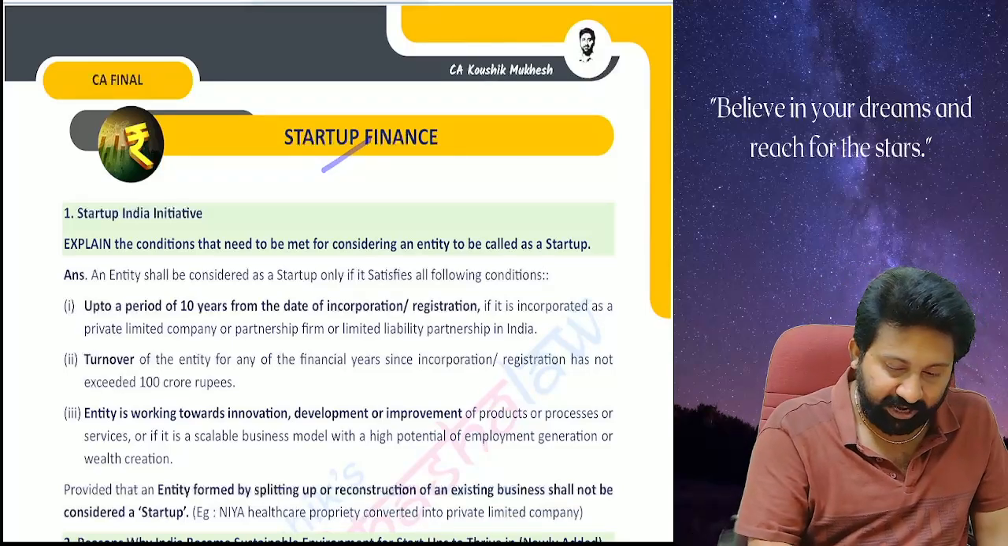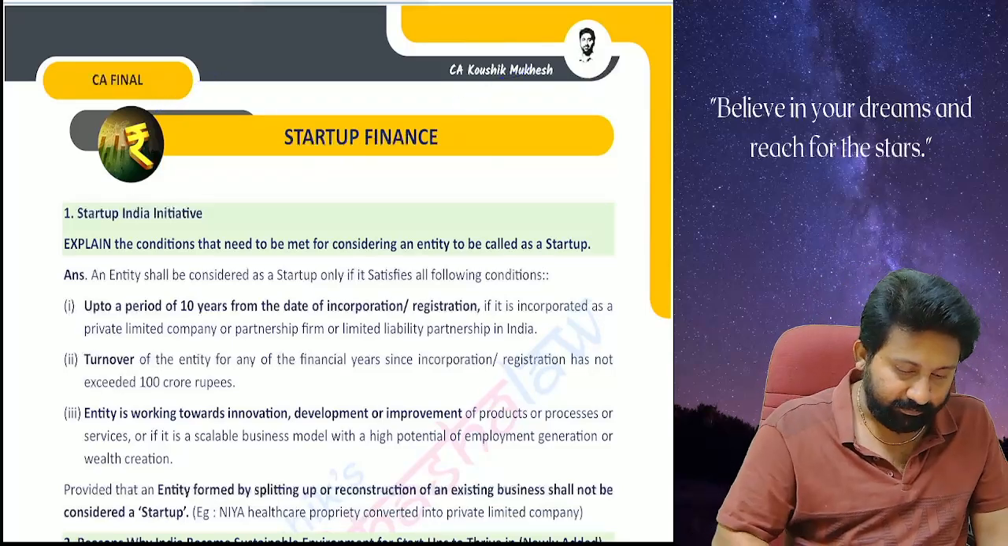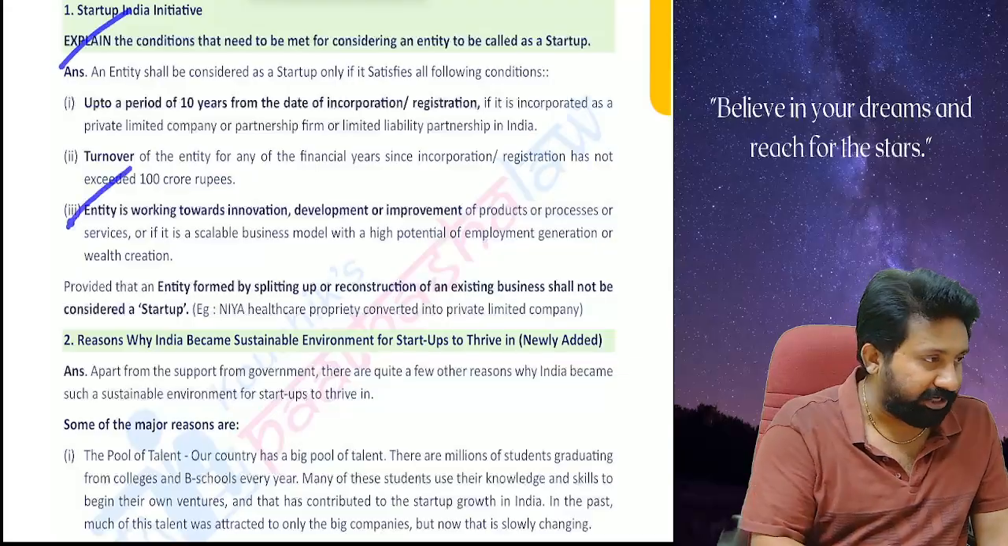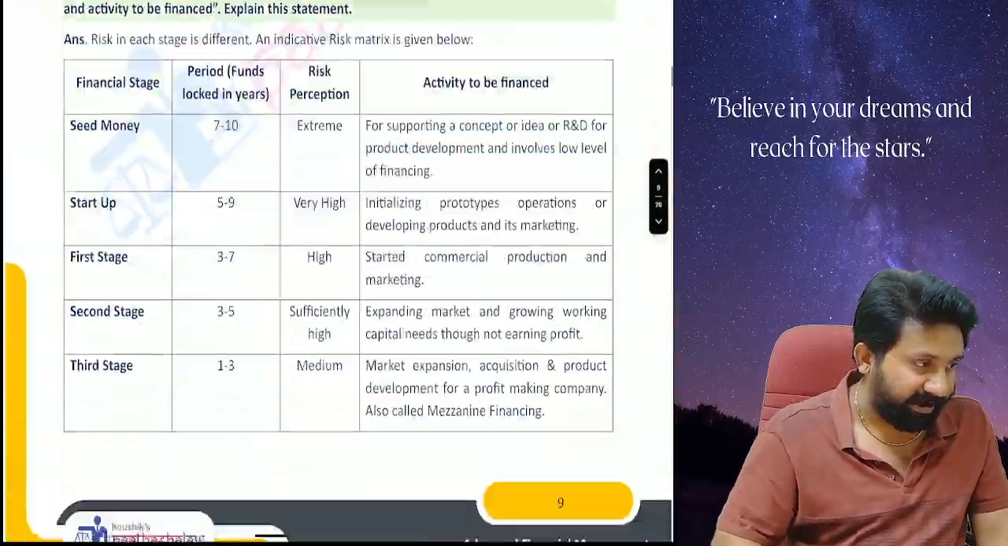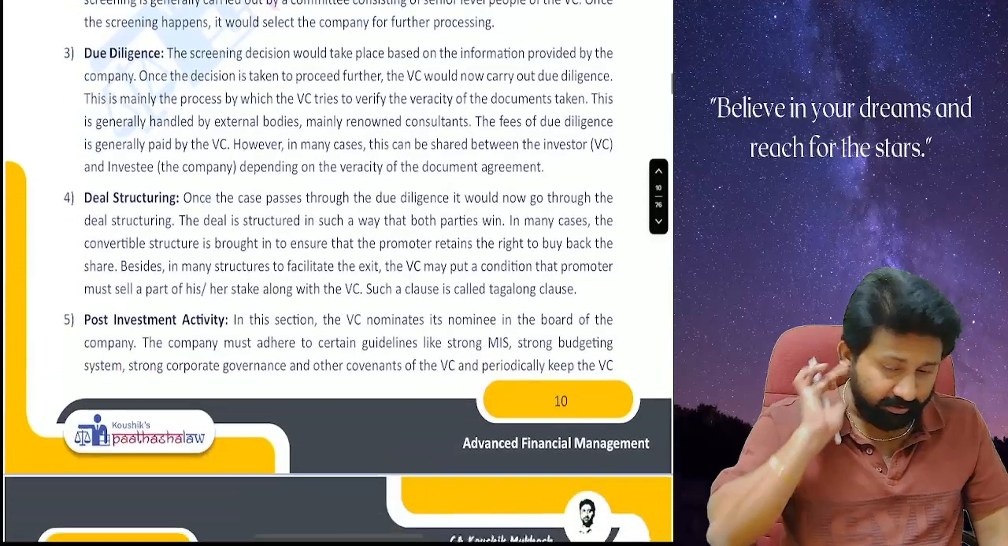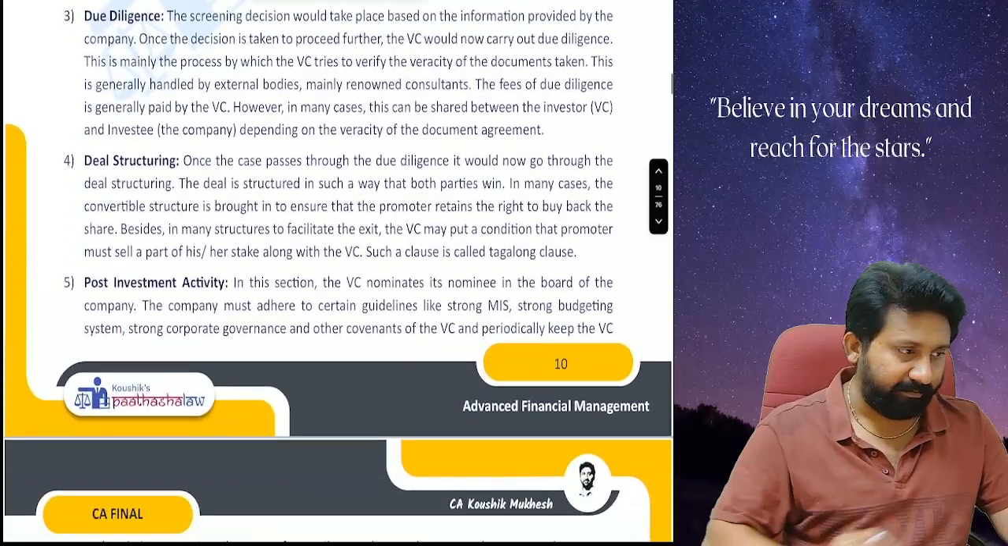So, startup finance, CA Final. This is how it will be: question, answer. Question and answer, like this I have divided it. Clear, everyone? This is the theory.